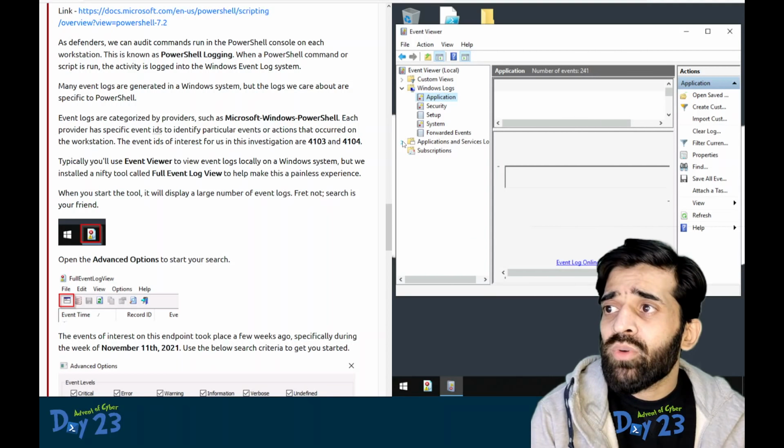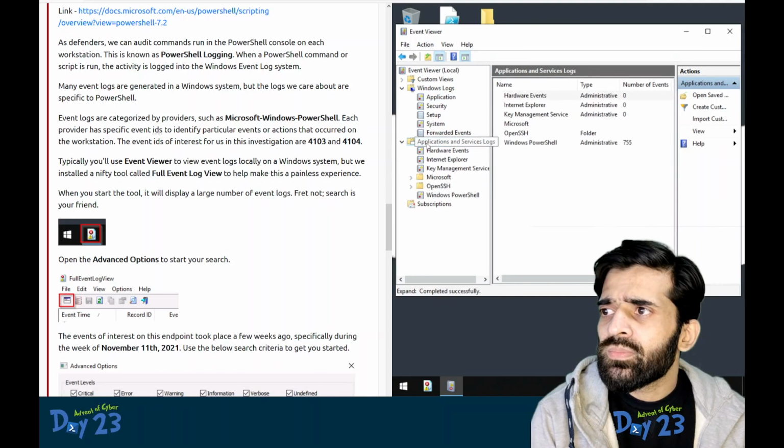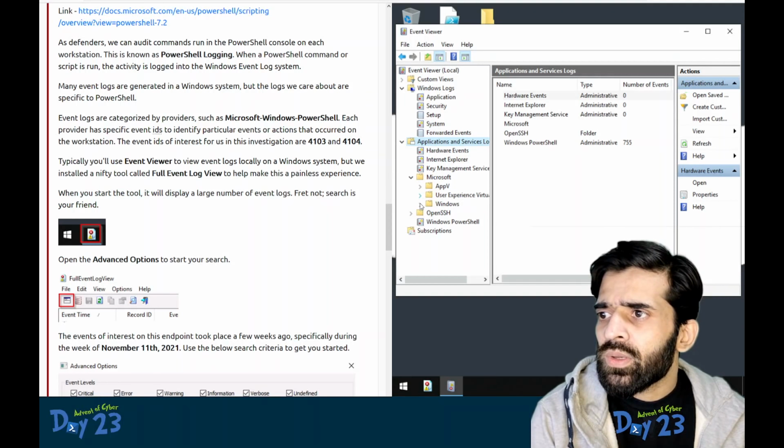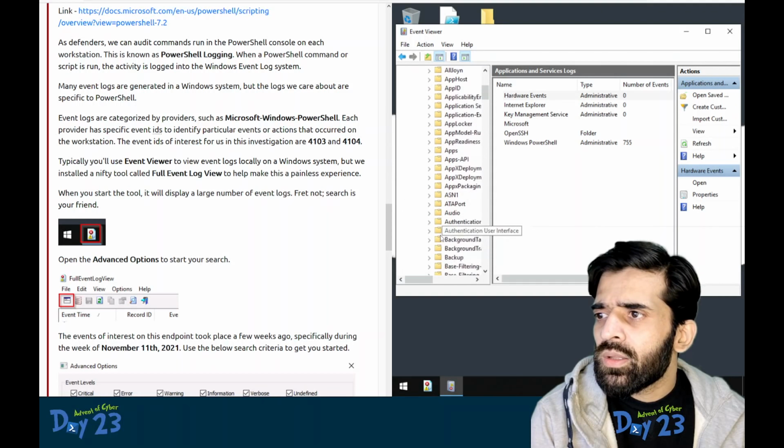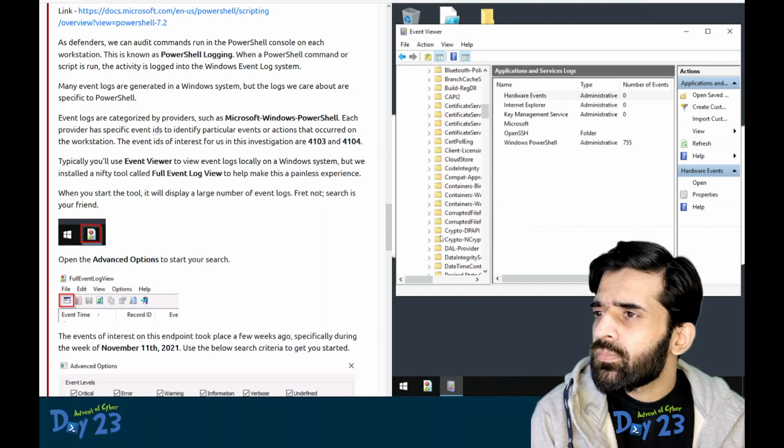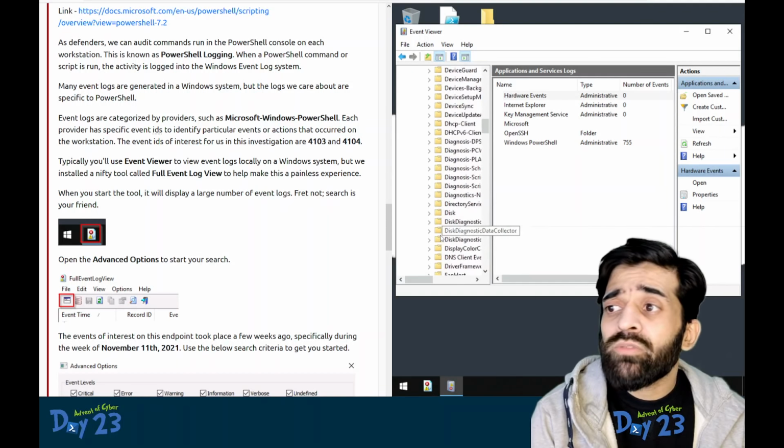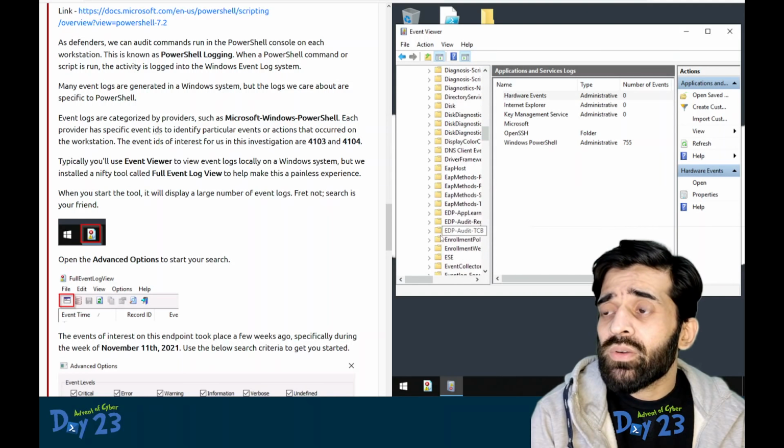Let's say we want to examine the PowerShell logs. We will go into Applications, and we will be looking at the Windows PowerShell. Windows and then PowerShell. This is one way of examining the event logs.